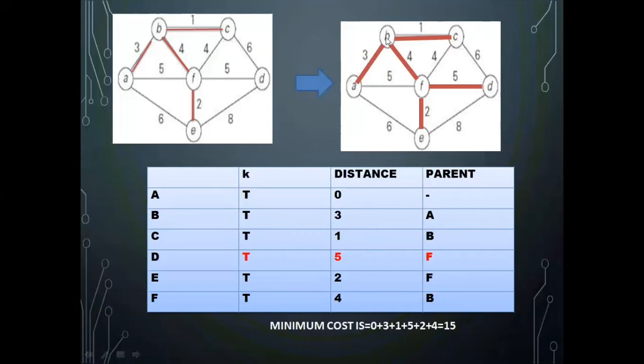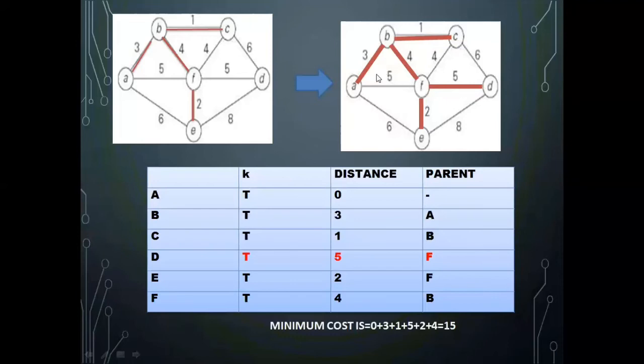Now with respect to both these vertices, you see what all the edges going to the remaining part of the graph are. In that, the minimum one you have to add next was 3. So ABC was added. Now with respect to ABC, you check the edges connecting to the remaining part of the graph.